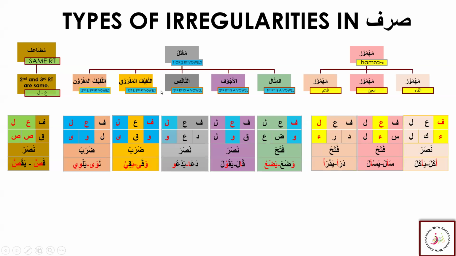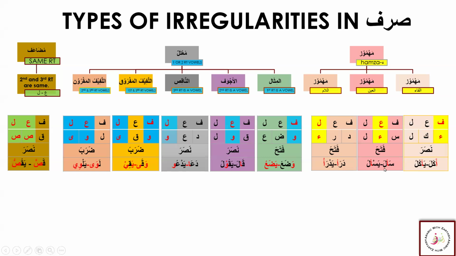This is a chart of the irregularities. We have mahmuz: mahmuz al-fa, mahmuz al-ain, mahmuz al-lam. And these are the examples. Alhamdulillah, we are done with mahmuz. When the fa kalima was hamza, then we have ain kalima as hamza, then we have lam as hamza, or mahmuz. We can see the examples here.